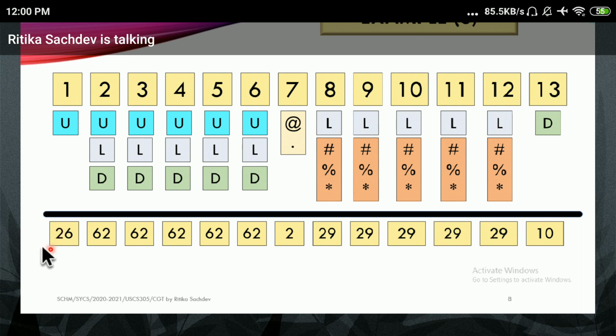So this is 26 into 62 into 62 into 62 into 62 into 62 into 2 into 29 into 29 into 29 into 29 into 29 into 10. Written compactly, it is 26 into 62 raised to 5 into 2 into 29 raised to 5 into 10.